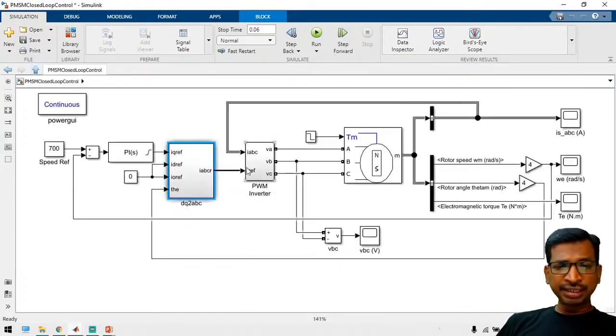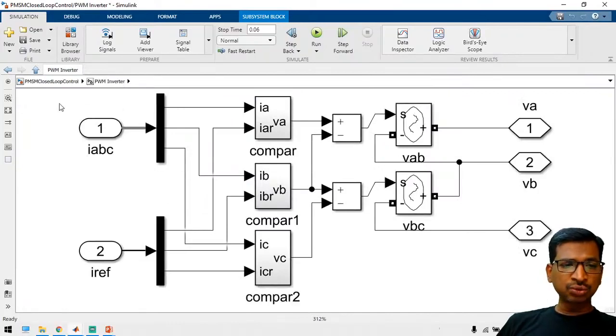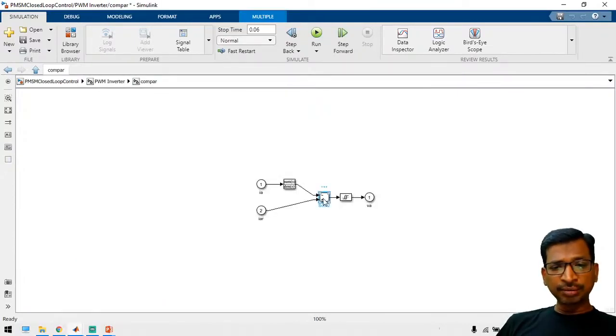Now this ABC current is the reference ABC current, and now we are measuring the motor sensor value. So this is the actual motor current sensor. Now we are comparing these two currents. This is the actual current and this is the reference current. So three ABC currents we are getting, right? Now we are comparing these two currents, and with positive and negative one, again we are limiting.